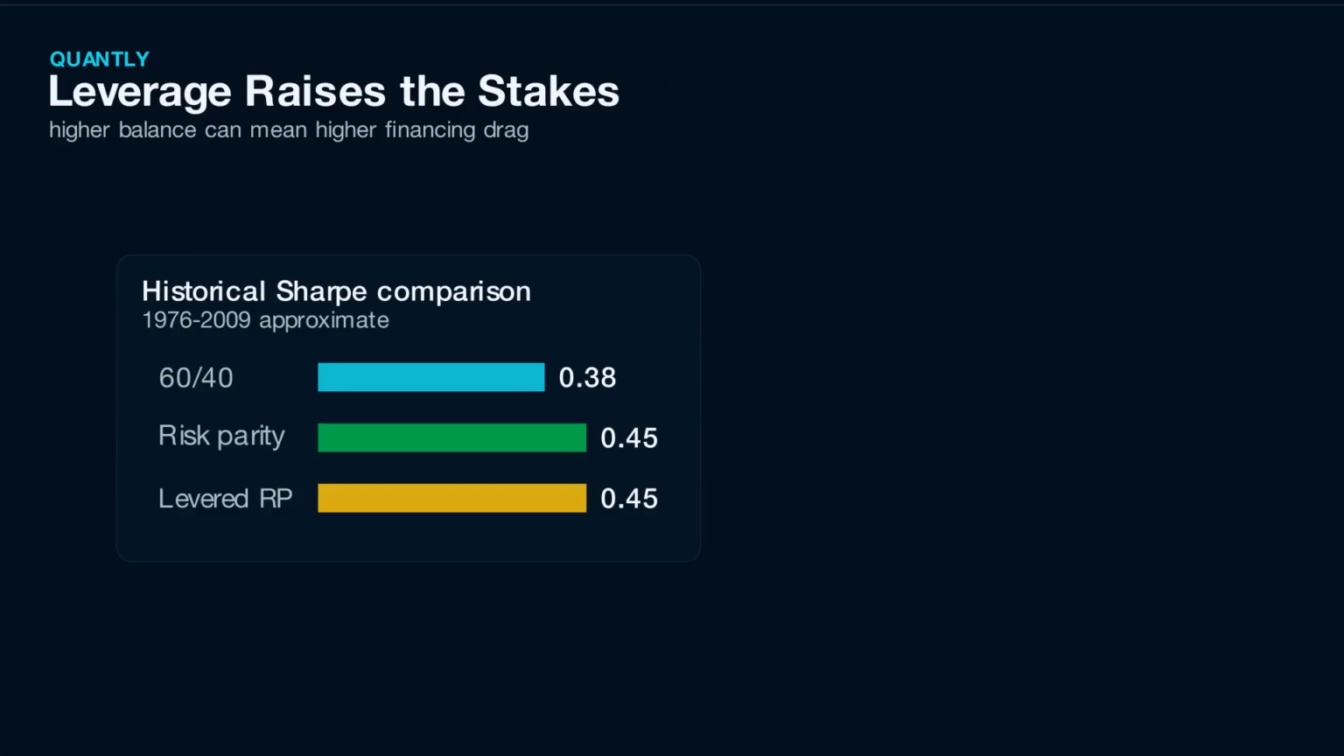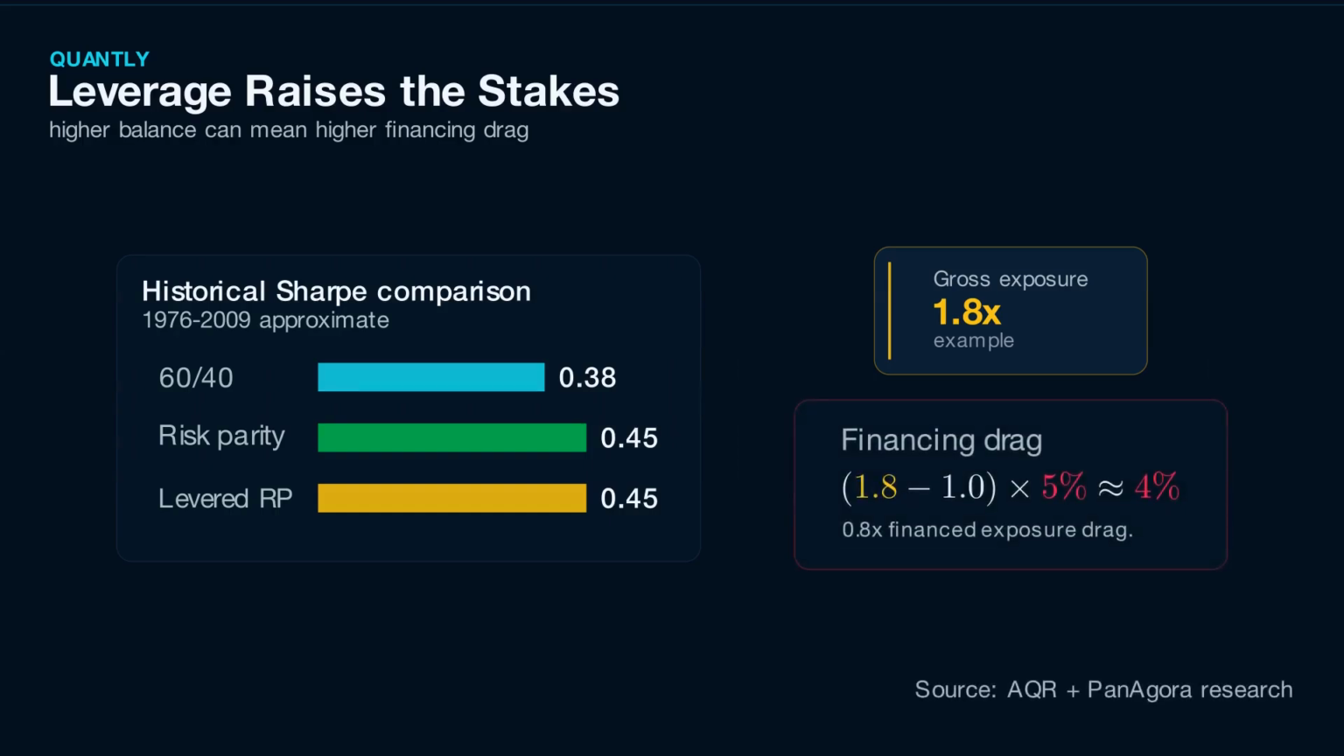The institutional solution is leverage. Instead of accepting a lower return target, investors scale up the whole risk parity portfolio. That can target a similar volatility level to 60-40 while keeping the risk contributions more balanced. Historical studies from AQR and Panagora found higher Sharpe ratios for levered risk parity in their samples. But leverage is not free. It adds financing cost, margin risk, and implementation complexity. When interest rates are low, the drag can look small. When rates are high, the drag becomes visible. So leverage is both the practical solution and the main implementation risk.